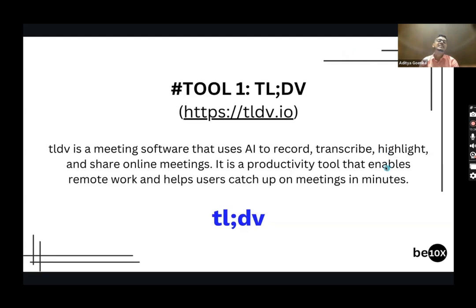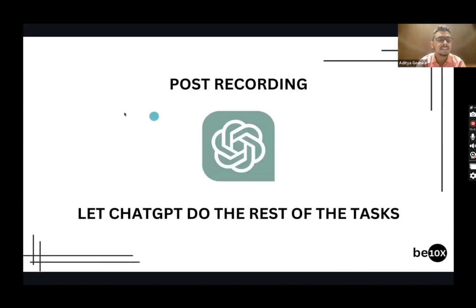Once you have run TLDV in one of your meetings, you'll be getting the transcription for the entire meeting as well. Correct? So, using that transcription, what if we integrate that with ChatGPT to do further tasks? What do I mean?